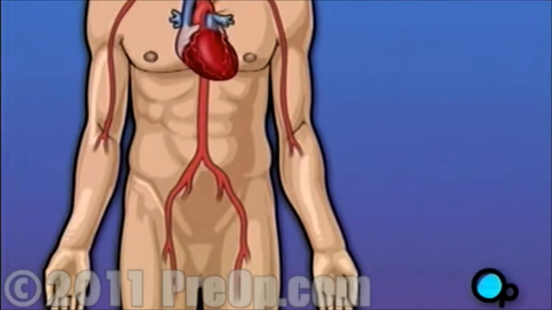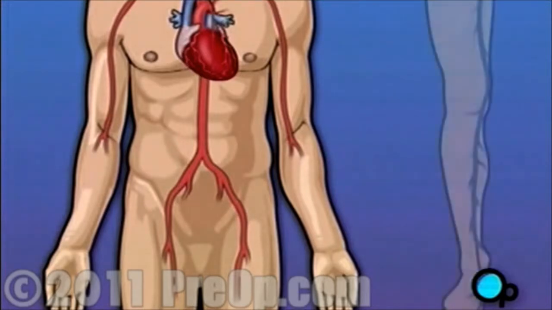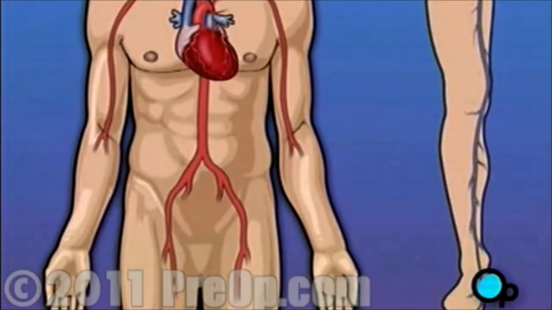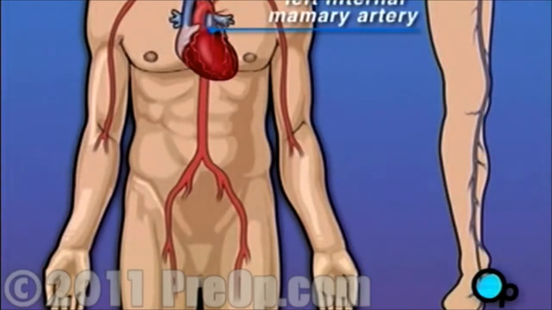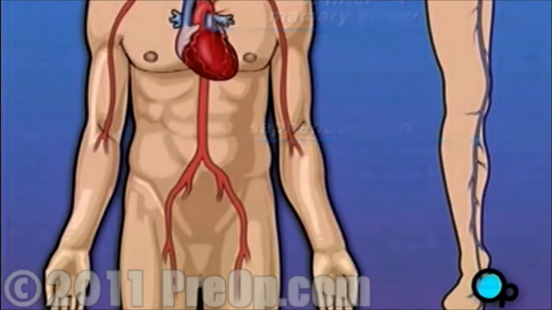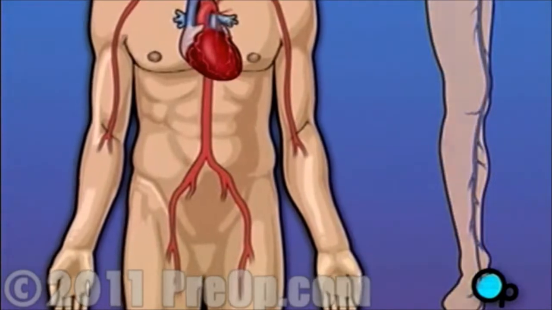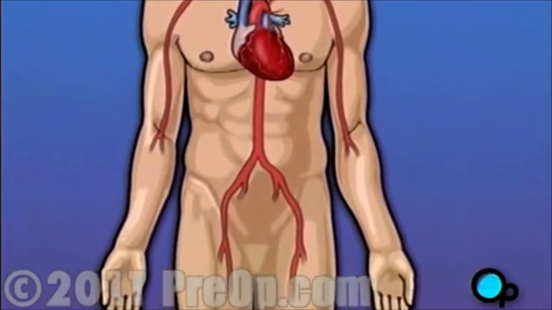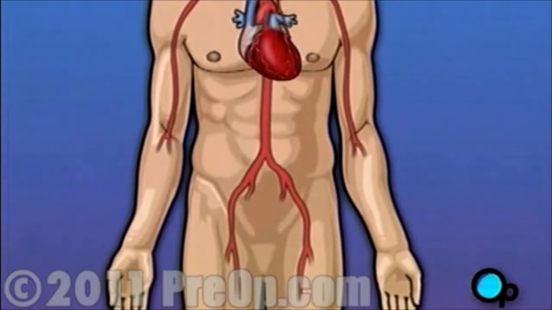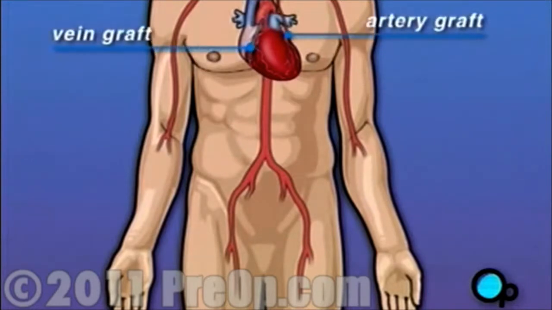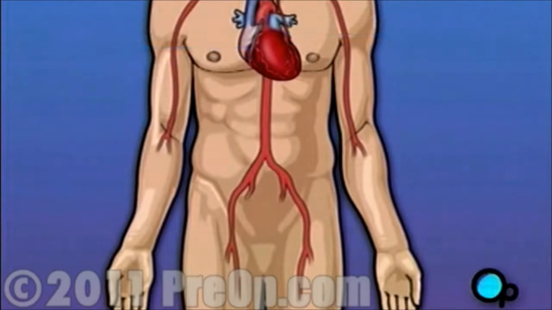In order to restore normal blood flow, the surgeon removes a portion of the blood vessel from the patient's leg or chest, most probably the left internal mammary artery and the saphenous vein. Your doctor uses one or both of these vessels to bypass the old diseased coronary artery and to build a new pathway for blood to reach the heart muscle. These transplanted vessels are called grafts, and depending on your condition, your doctor may need to perform more than one coronary artery bypass graft.